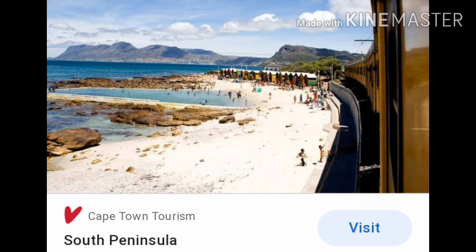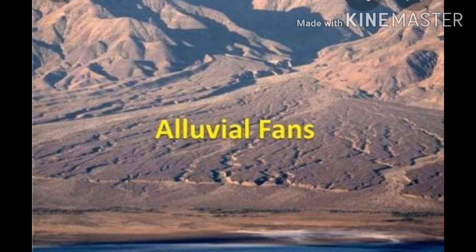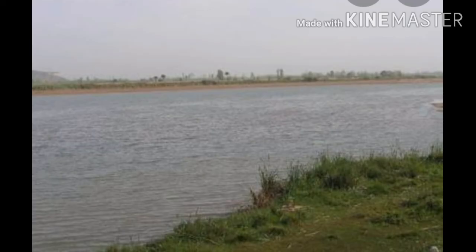Second point. This plain is formed due to the alluvial sediments brought by Himalayan rivers such as Satluj, Ganga and Brahmaputra. It is about how this plain is formed. So it is formed due to the alluvial sediments. From where are these alluvial sediments coming? These are coming through Himalayan rivers, and those are Satluj, Ganga and Brahmaputra. At some places the layers of the sediments are about 50 meters thick. Due to this reason, these areas become very fertile.